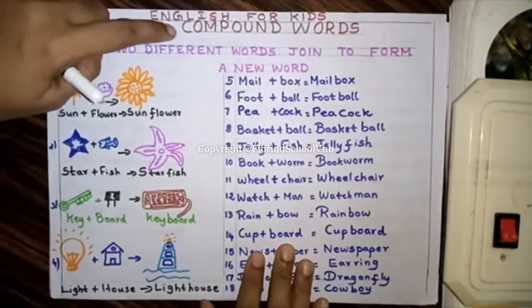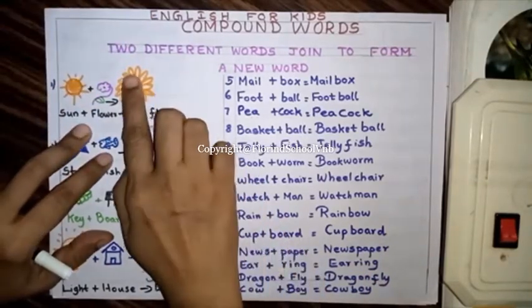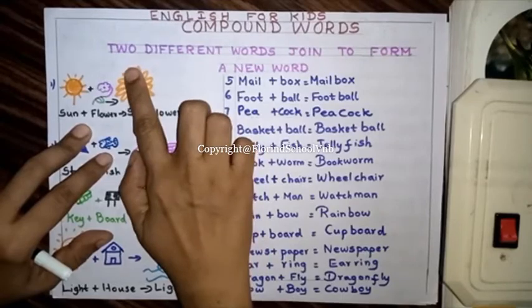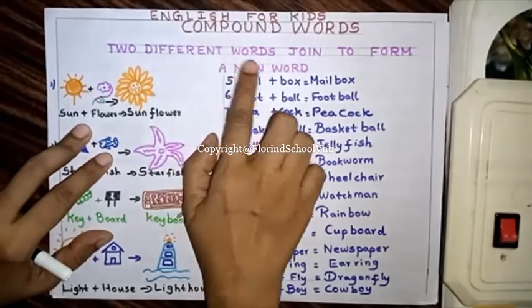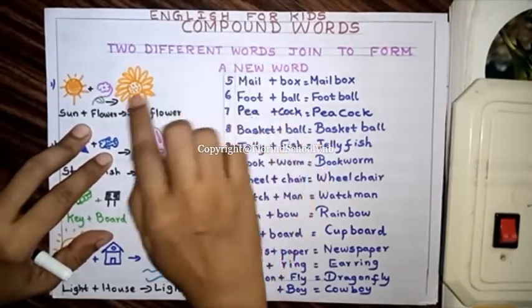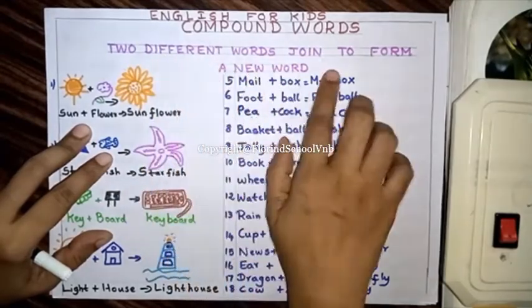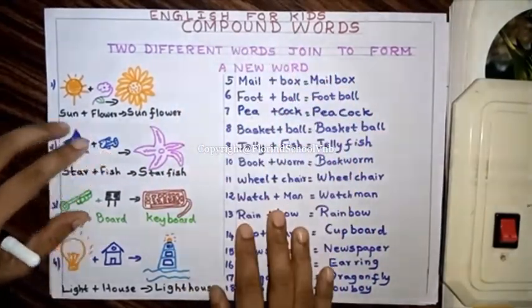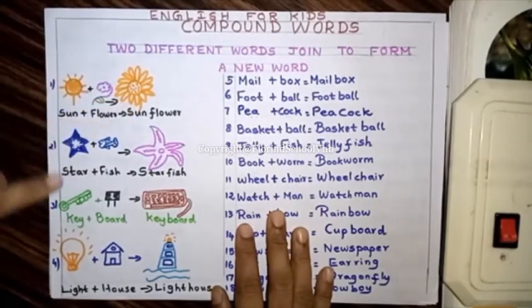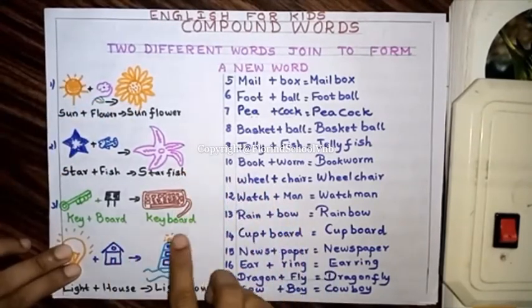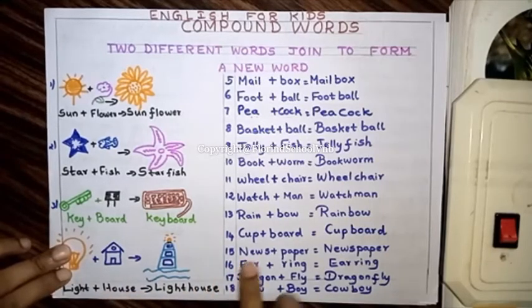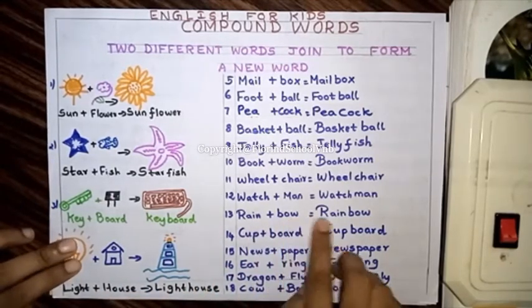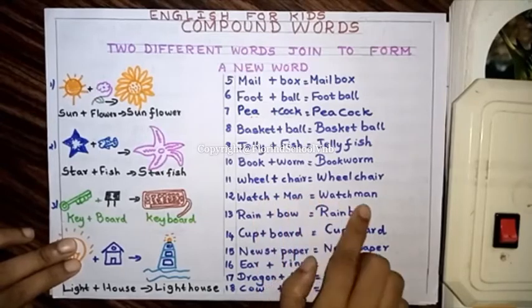So, what are compound words? Compound words are words which are formed by two different words. Two different words join to form a new word called a compound word. Examples: sun and flower form sunflower, star and fish form starfish. Key and board forms keyboard. Light and house form lighthouse. Rain and bow forms rainbow. Watch and man forms watchman.